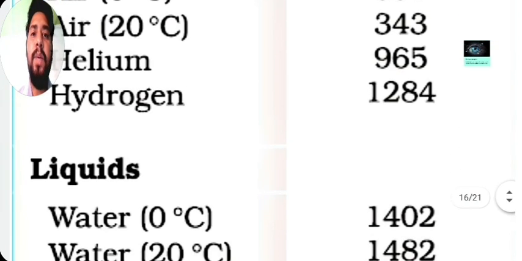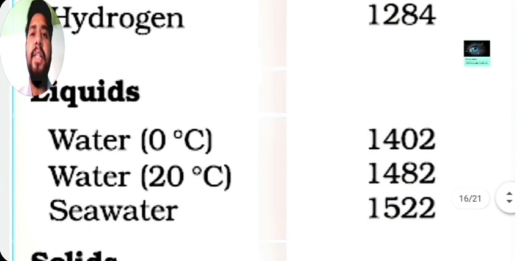And then the next one, liquids. In water at 0 degrees Celsius, it is 1402 meter per second. And in water at 20 degrees Celsius, it is 1482 meter per second. And in sea water, 1522 meter per second.